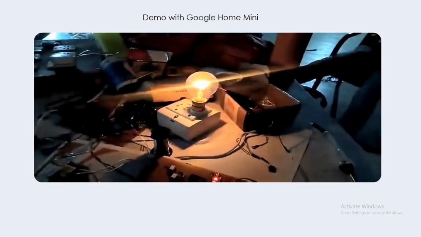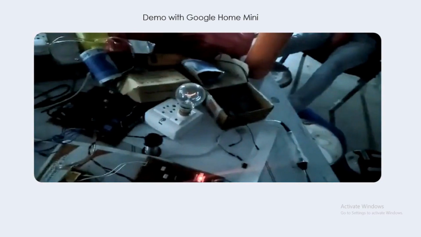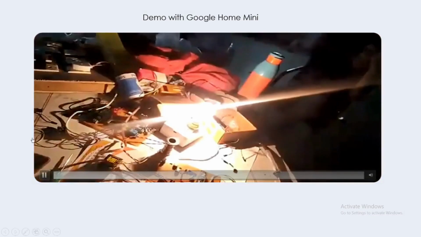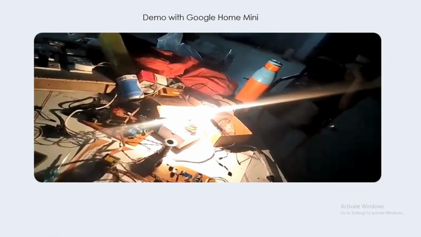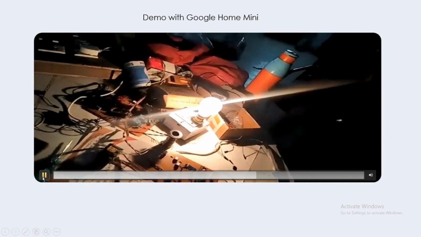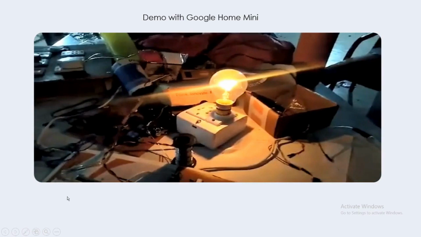Okay Google, set brightness 0. Okay Google, set brightness 3. Okay Google, set brightness 2. Okay Google, set brightness 1. So this was a demo of varying the brightness using a Google Home device.